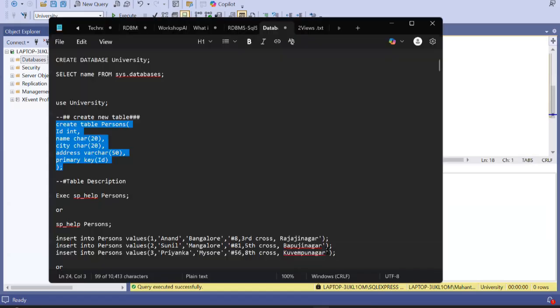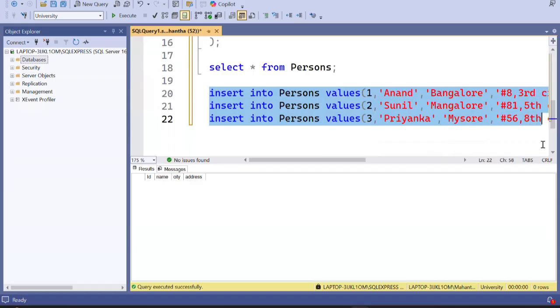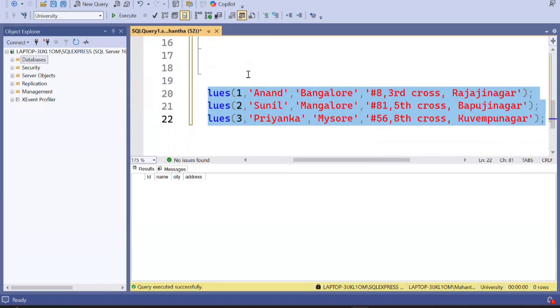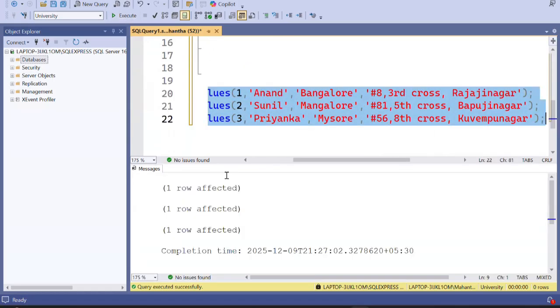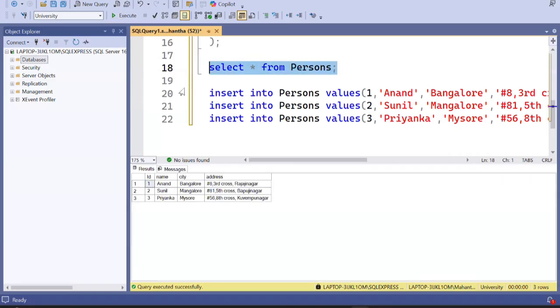Don't worry about this, I'll show this to you later. I'm just inserting some data. I inserted 3 rows. If I select now from the same table, yes, we have data here. We have Anand, Sunil, Priyanka.